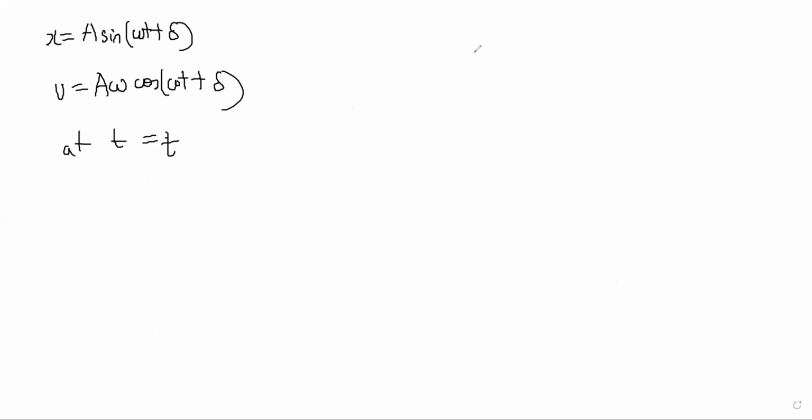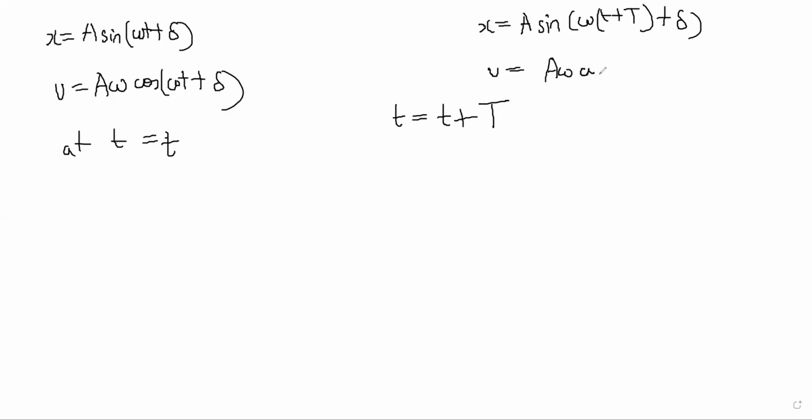Now you are going to look at time t plus some other time, capital T. So here x should be A sine omega t plus capital T plus delta, and velocity should be A omega cos omega t plus capital T plus delta.